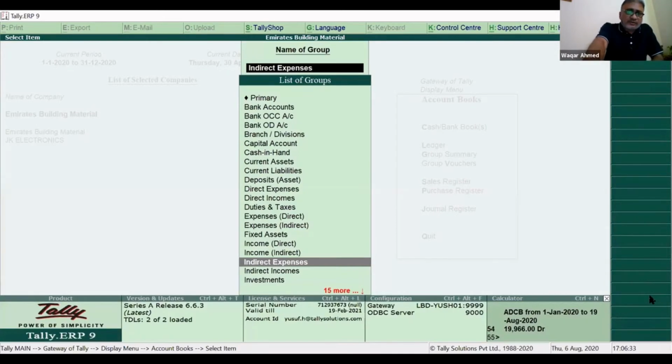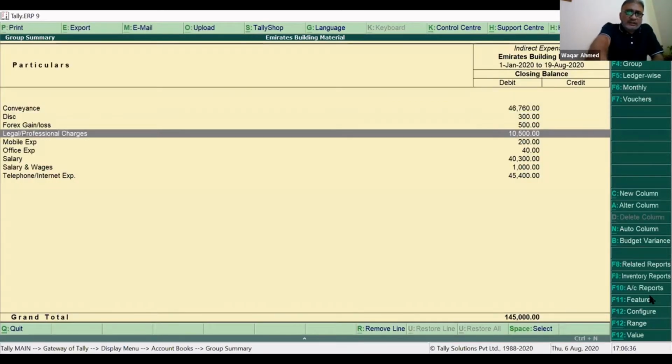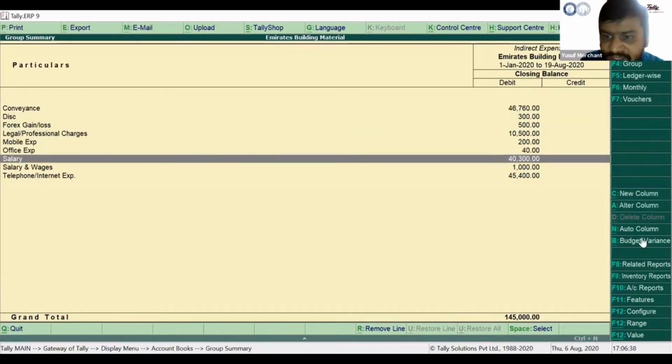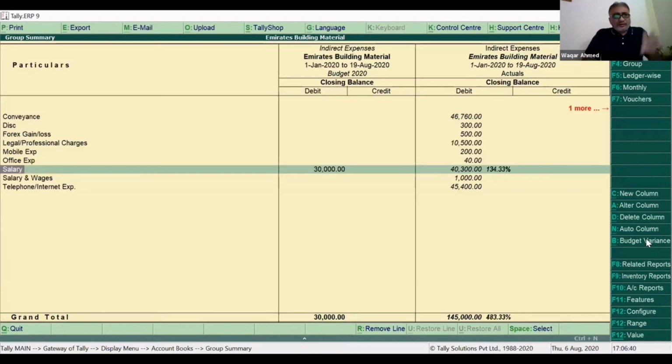Here the 40,000 is showing on the credit side. So once you click the budget, total is 40,000, 3,300 is spent. So it gives you the variance over here. Variance will show. Like this, there is the option in the report also. So please continue. What I've done is I've opened this as an indirect expense.